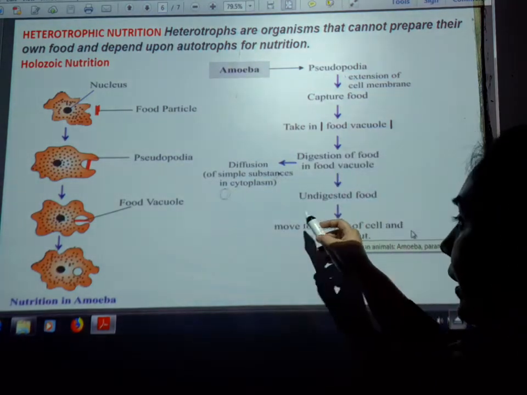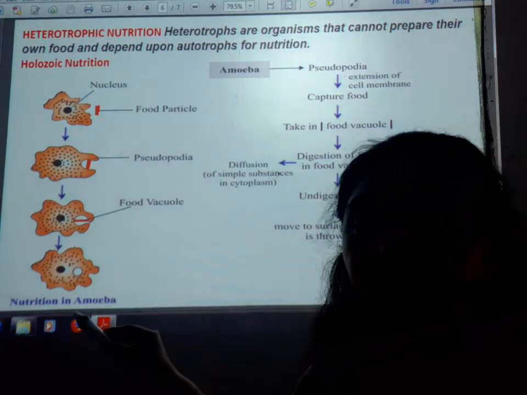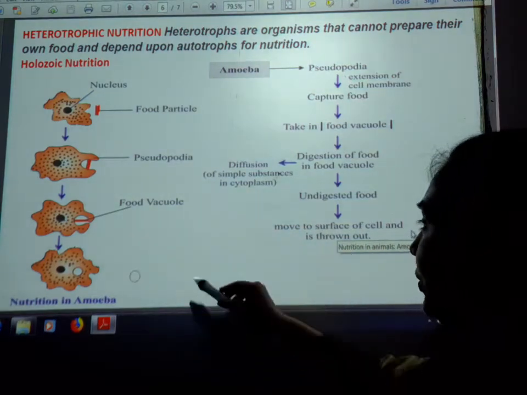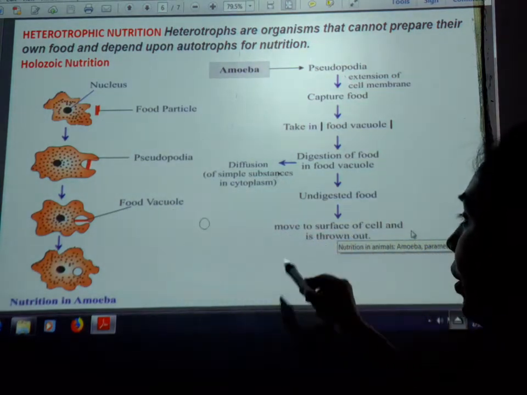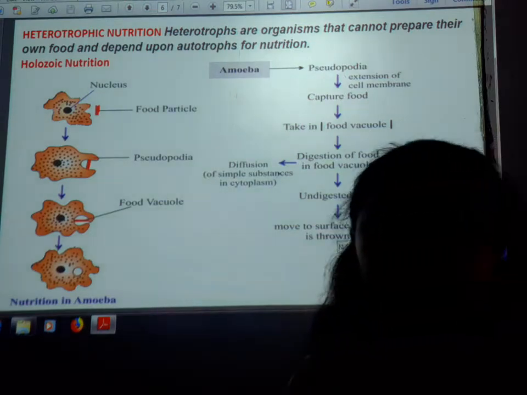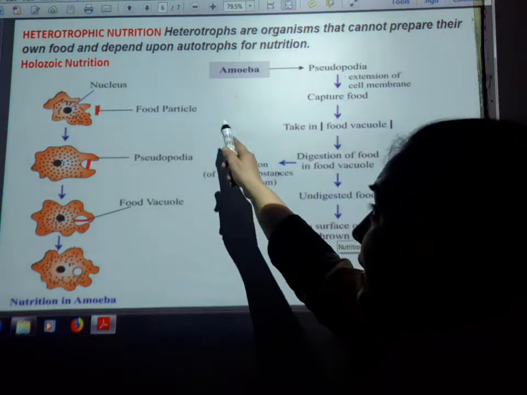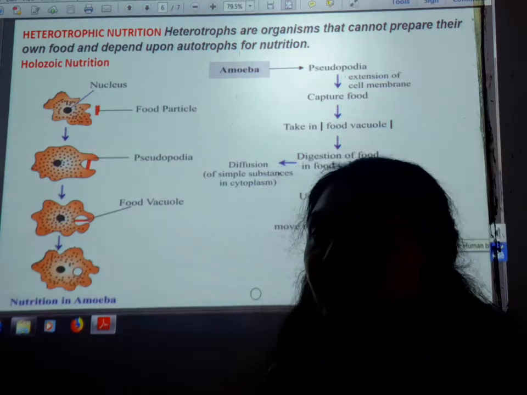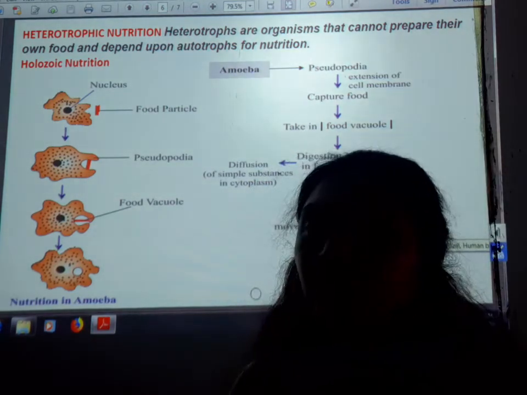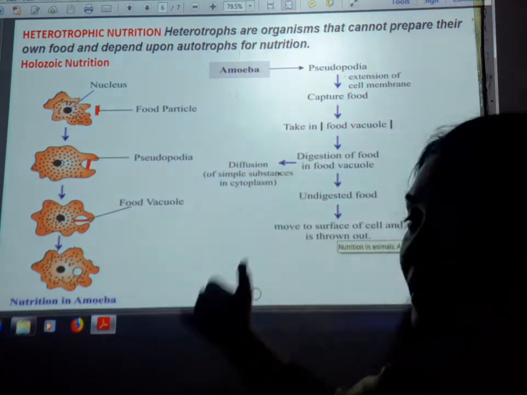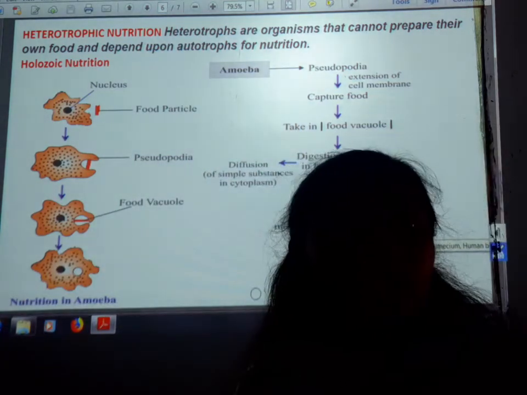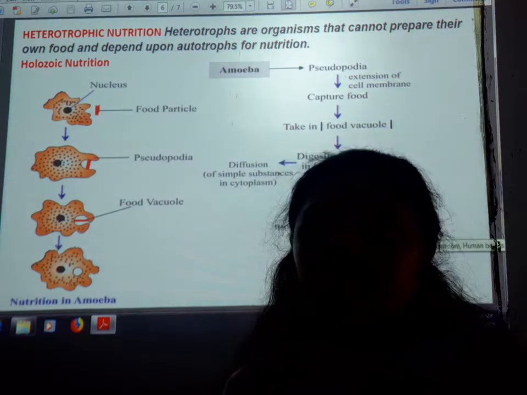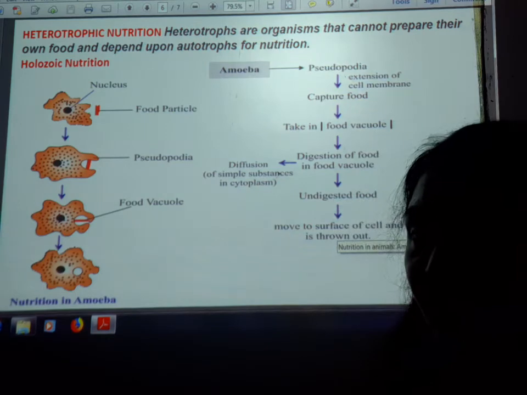So now after assimilation, or gaining the energy by the organism in the different metabolic activities, the waste product will be excreted or thrown out by the surface of the amoeba. So this is the nutrition in the amoeba. And similarly, the paramecium, which is also a unicellular organism, has all the processes like ingestion, digestion, absorption, assimilation and excretion similar, but what is the major difference between them?